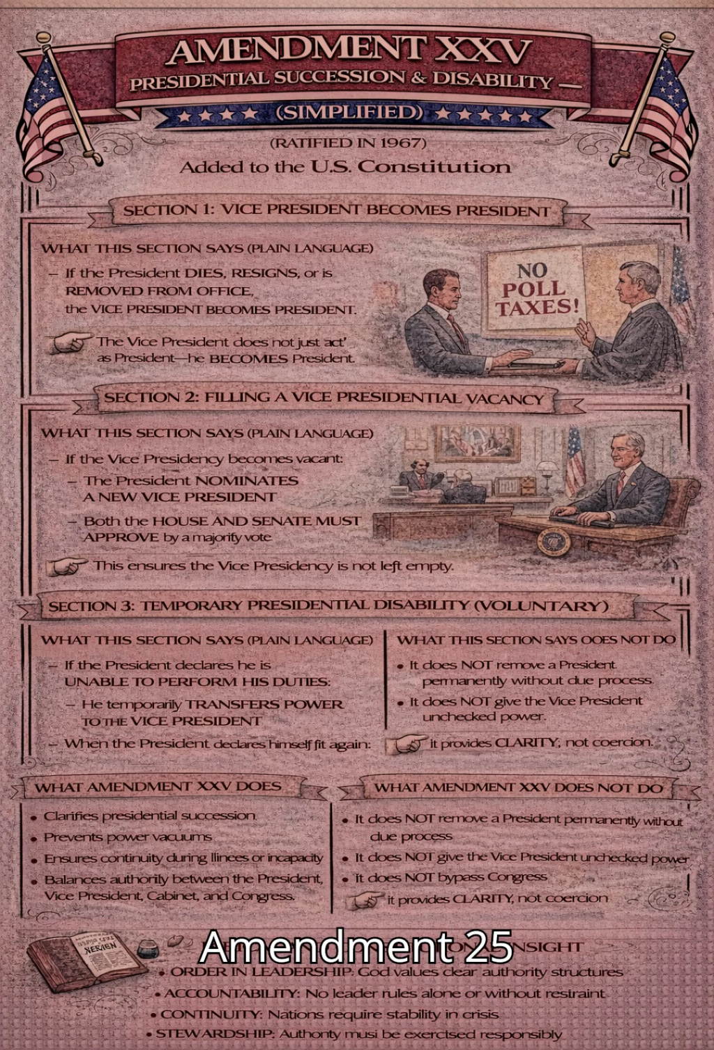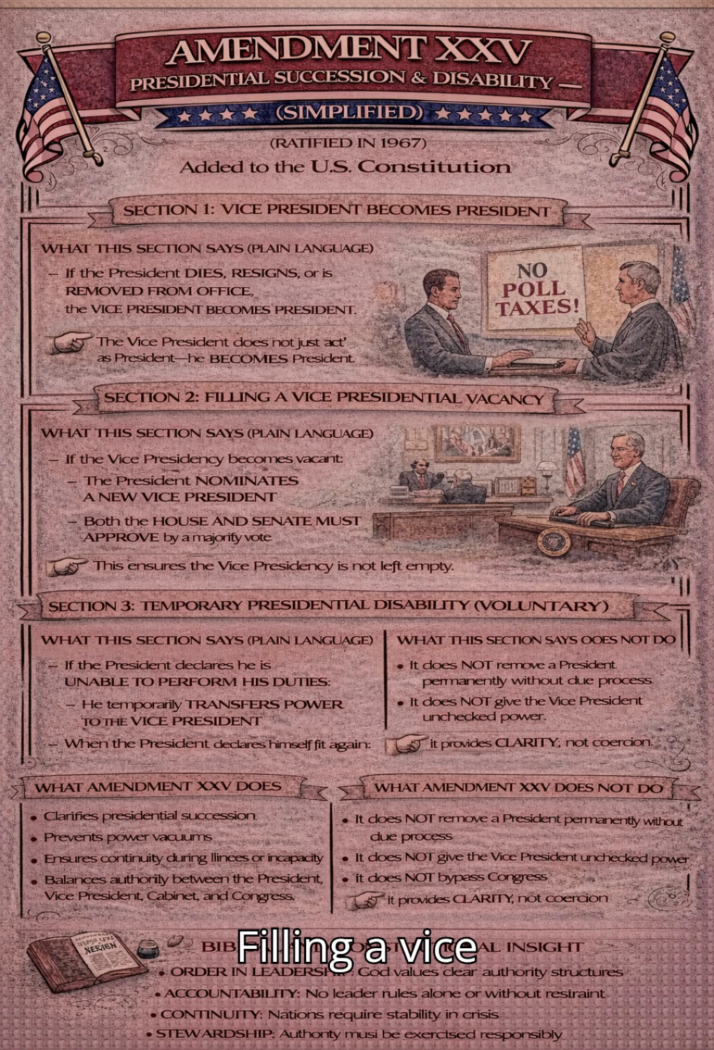Amendment 25, Presidential Succession and Disability, simplified. Ratified in 1967, added to the Constitution of the United States. Section 1. Vice President becomes President. What this section says, plain language. If the President dies, resigns, or is removed from office, the Vice President becomes President. The Vice President does not just act as President. He becomes President.